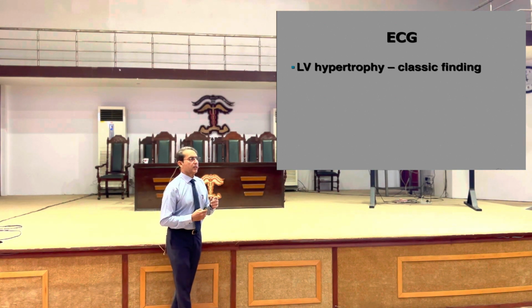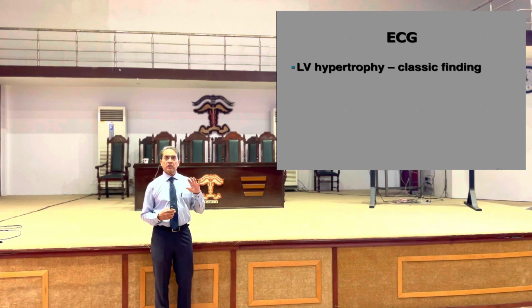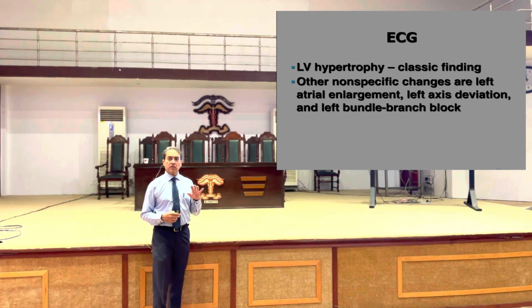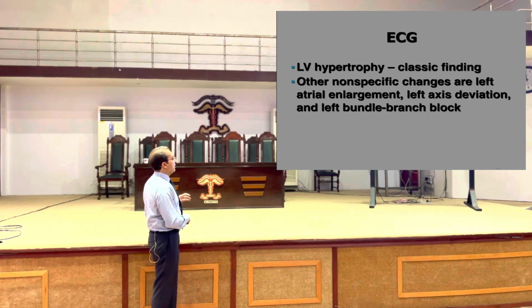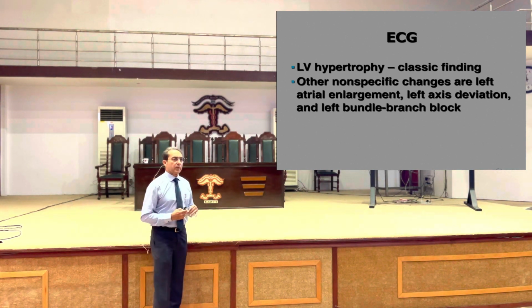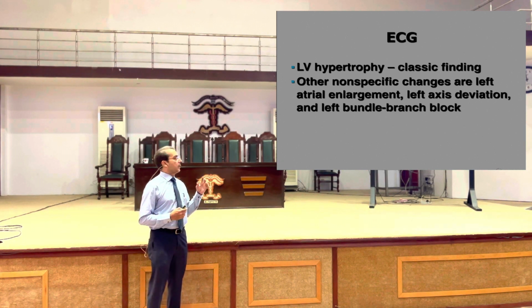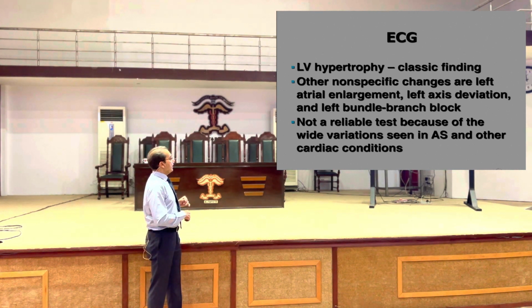Duration is not important, it is the amplitude or the voltage which is important. Combined V1 and V6, if it is 35 or more, this is the voltage criteria for hypertrophy. There may be other changes like left atrial enlargement. As I mentioned, there is increase in the pressure in the left atrium. There may be left axis deviation. There may be left bundle branch blocks. So you may see all these on ECG.